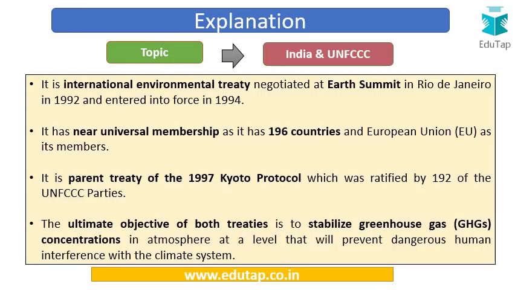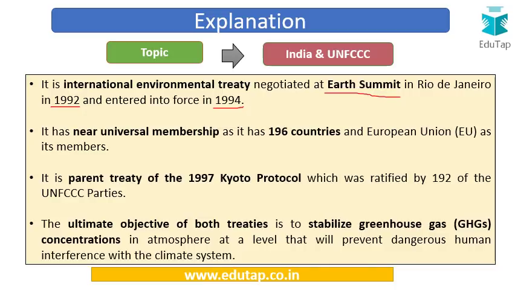UNFCCC is an international environmental treaty, and one of the most important treaties with regard to environment. It was negotiated at the Earth Summit held in Rio de Janeiro, Brazil, in 1992, but it entered into force in 1994.